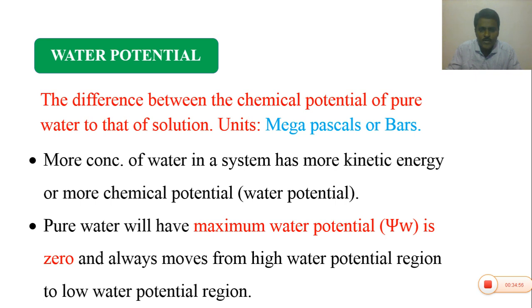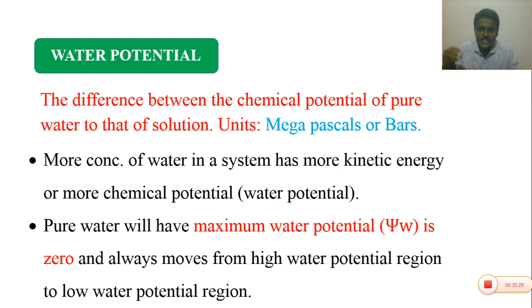Water always moves from a high water potential region to a low water potential region. Please remember this. How can we compare the two regions? The high water potential region contains more water molecules, for example pure solvent, which has the maximum water potential.